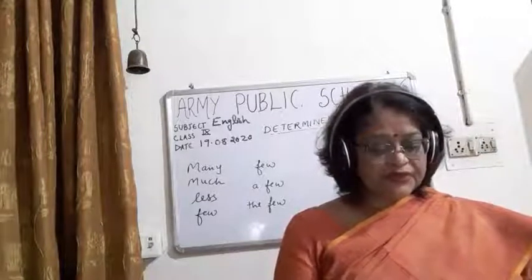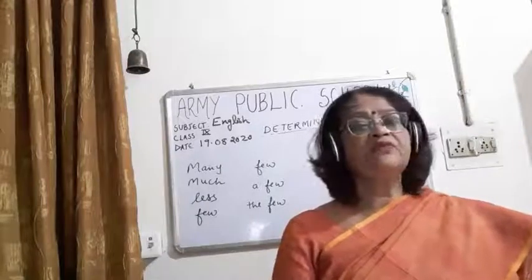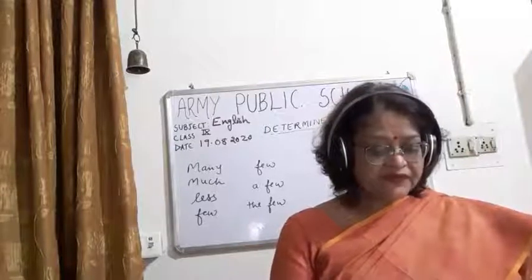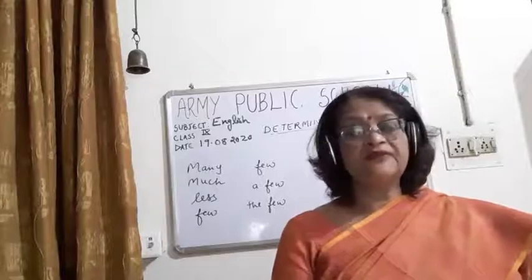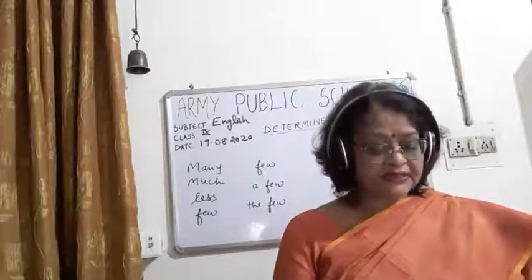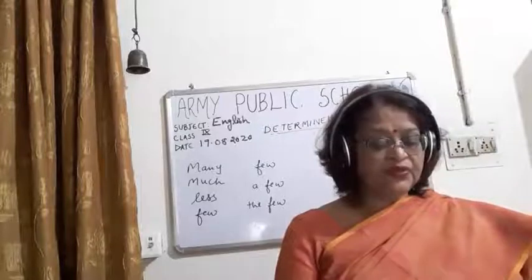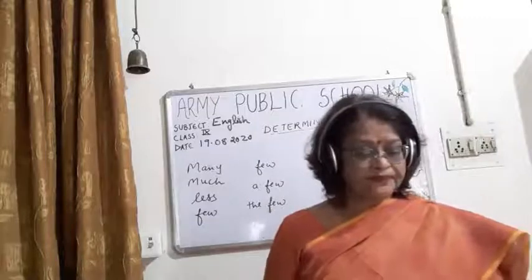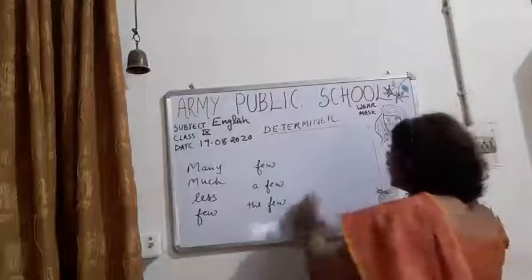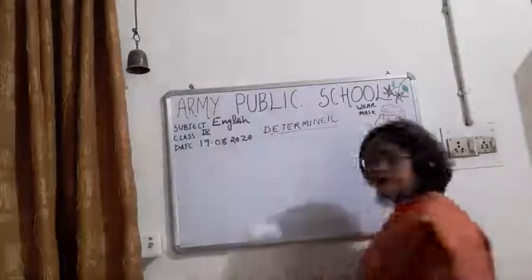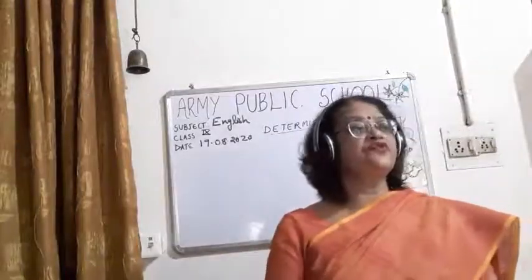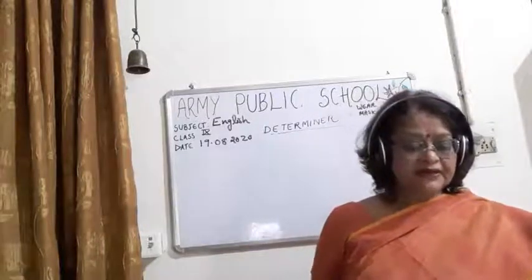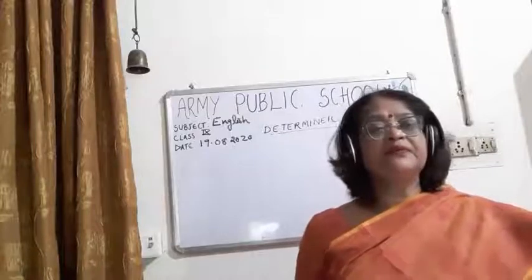Several means more than two but not many. Like, children, a few persons attended the meeting. That means it is more than two but not many. So I have told you some of the quantifiers: the use of few, less, much and many. Alright. Now I will be taking a group that I think you should know the difference between.